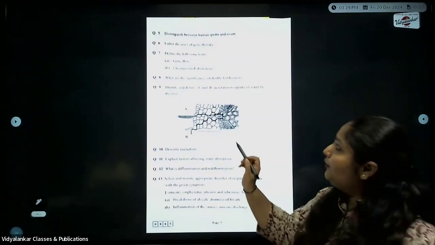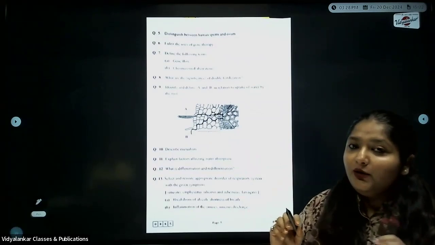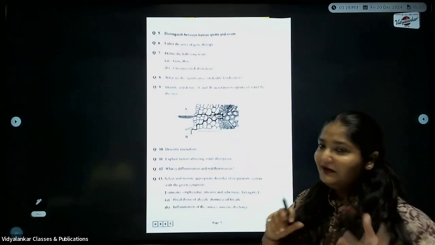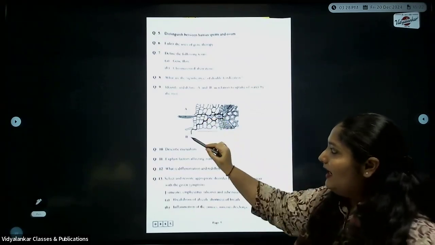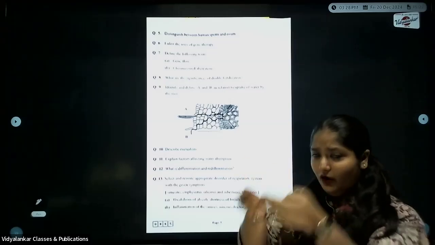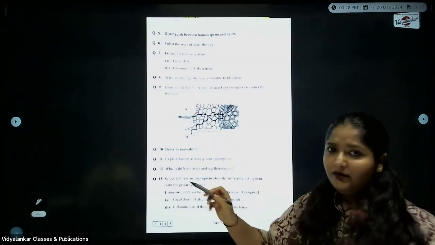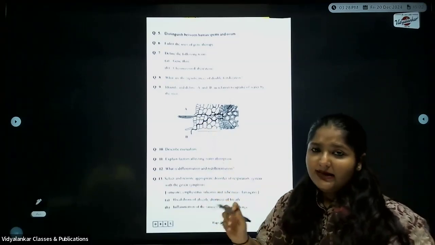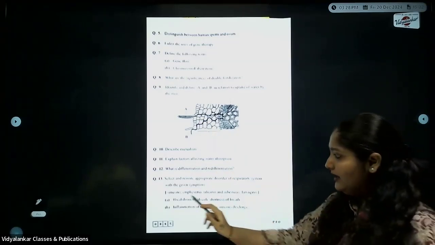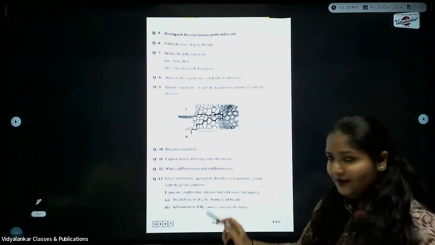If you see here, you have the question wherein the diagram is given. That is why I told you, don't think that these diagrams are not important. They might ask you in a twisted manner, wherein you can see here it is A and B labeled. What is expected? A stands for what? Need not draw this diagram again in your answer sheet. Simple. A is what? B is what? Apoplast, symplast, what does it stand for? And the definition for it. That's it. Next, as I told you, the table wherein the disorder is given, okay, and the symptoms are given for it. So you have to just match it.